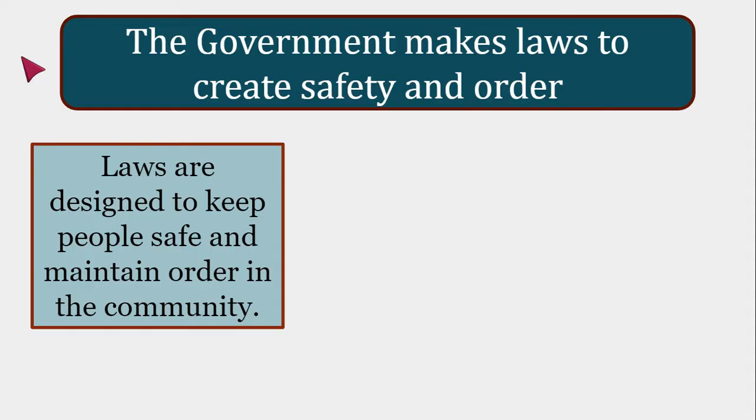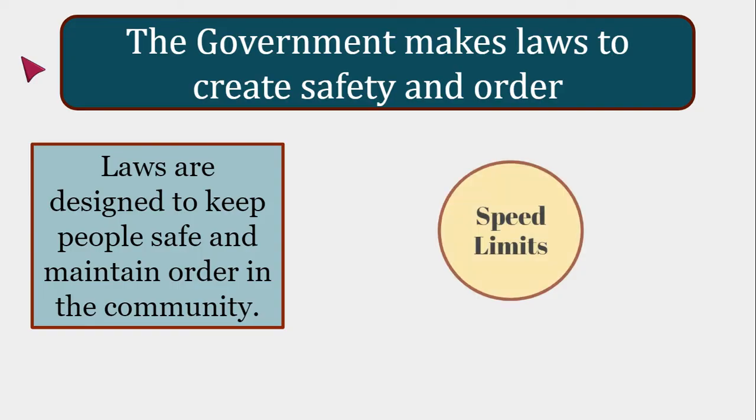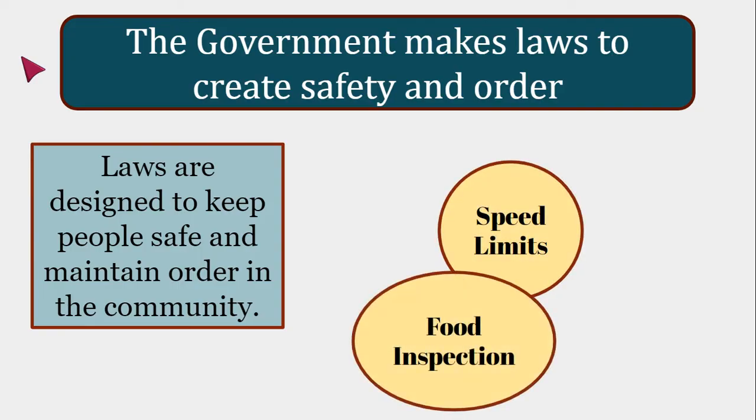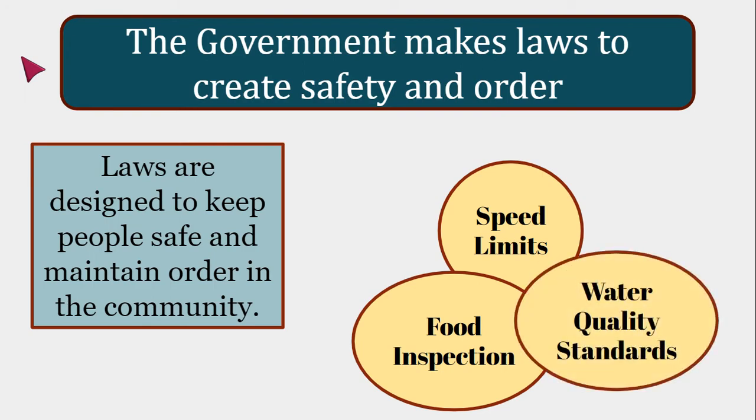Next, we're going to look at how the government makes laws to create safety and order. Laws are designed to keep people safe and maintain order in the community. Some examples of these laws are things like speed limits, food inspection, and water quality standards. So the quality of your water, the chemical makeup of it, what is allowed in the water and not allowed in the water, those are things that the government researches and decides and makes the people who provide water abide by.